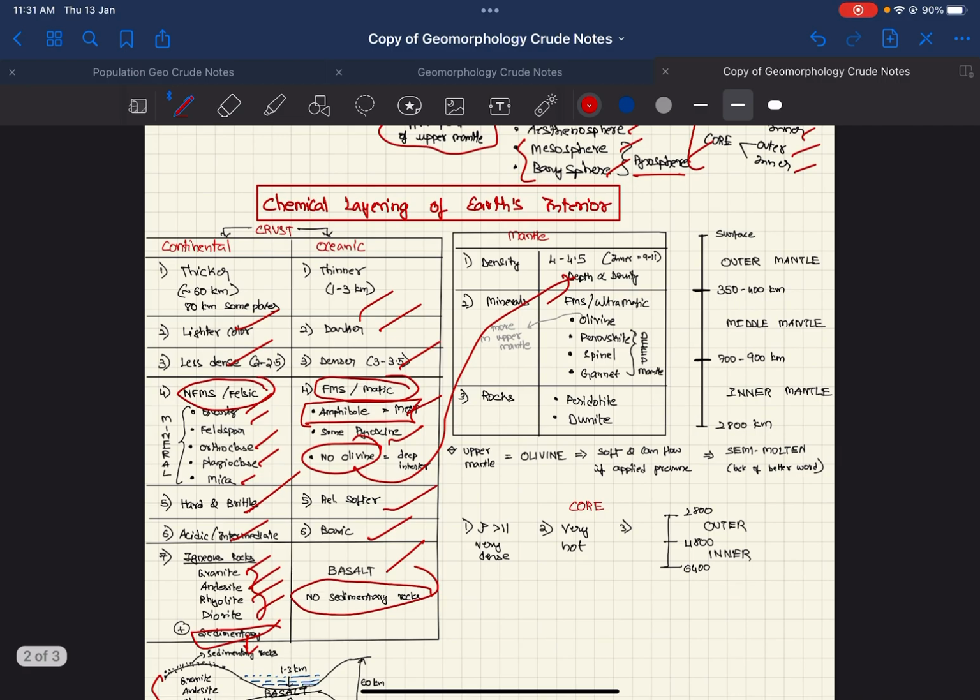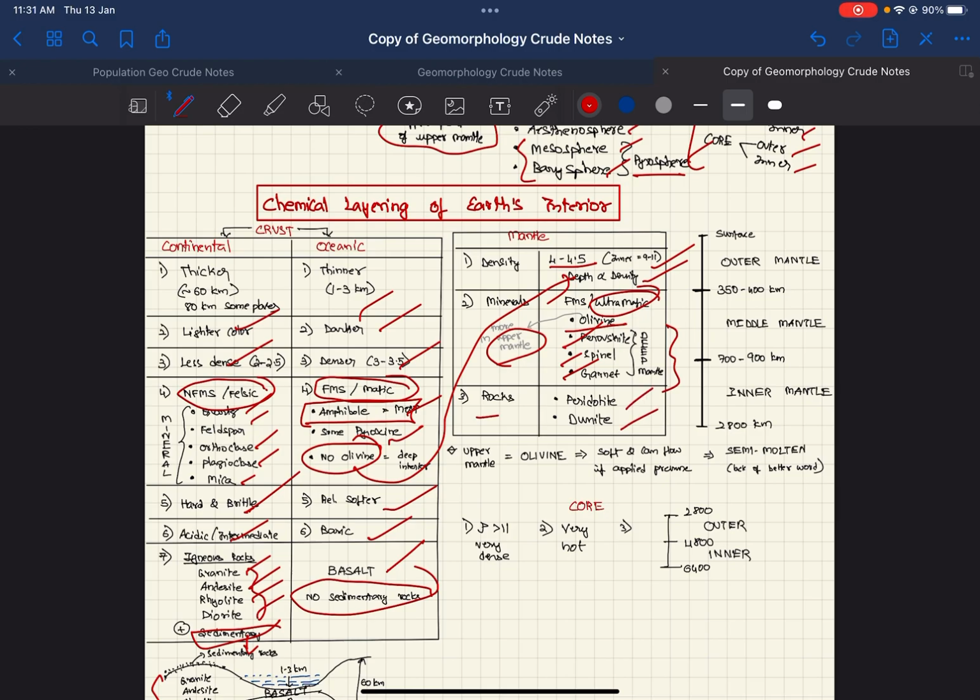Now coming to the mantle, the density is 4 to 4.5, but the inner mantle will have 9 to 11 density. And obviously density increases with depth. The minerals found here are ferromagnesium silicates or ultramafic. Olivine is found in the upper mantle, and in the deeper mantle we find perovskite, spinel, and garnet. The rocks found here are peridotite and dunite.